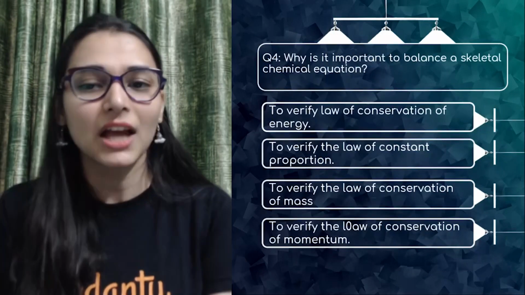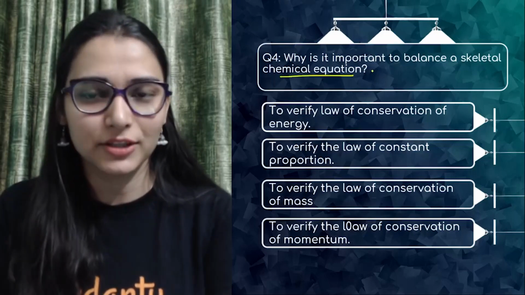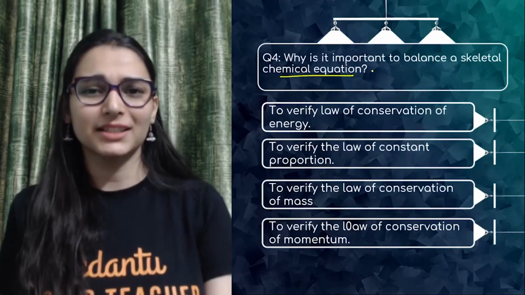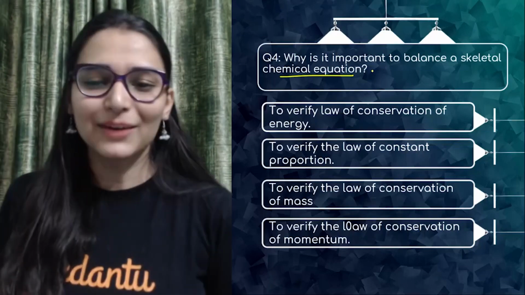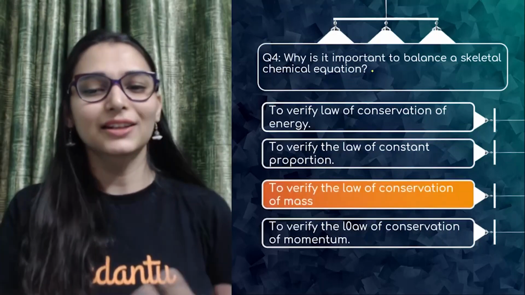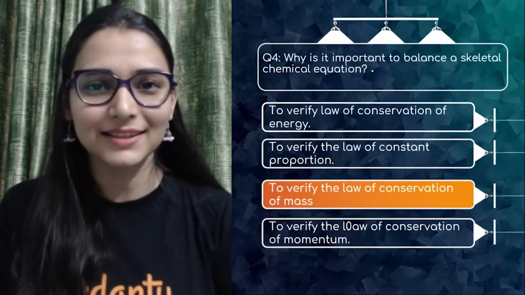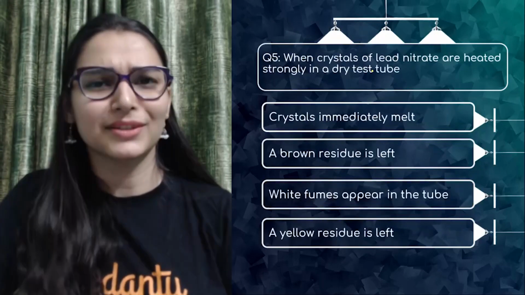The next question: why is it important to balance a skeletal chemical equation? Put it in the chat box, this question will take like 10 seconds. Antoine Lavoisier, right? Because we have to satisfy the law of conservation of mass. So it is very much important to balance a chemical equation. I guess you can do it easily.